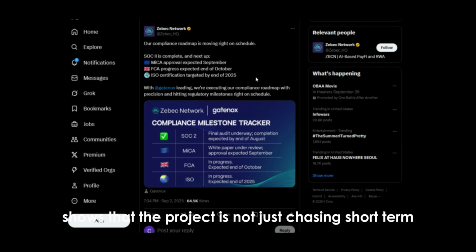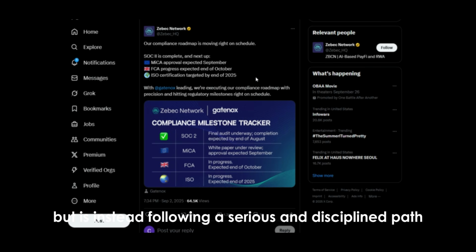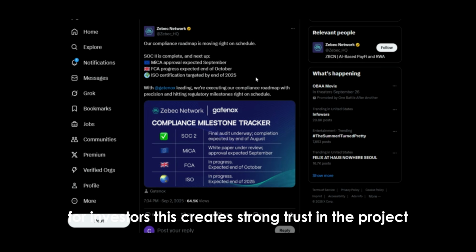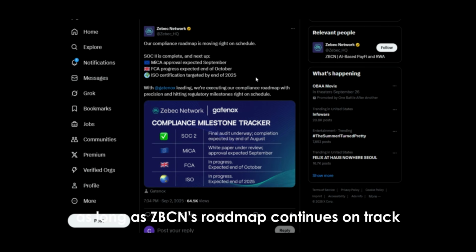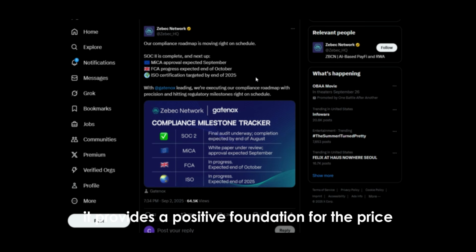This approach shows that the project is not just chasing short-term hype, but is instead following a serious and disciplined path. For investors, this creates strong trust in the project. This trust may create expectations for the price, and as regulatory steps are completed, volatility may occur. However, looking at the overall picture, as long as Zbcn's roadmap continues on track, it provides a positive foundation for the price.